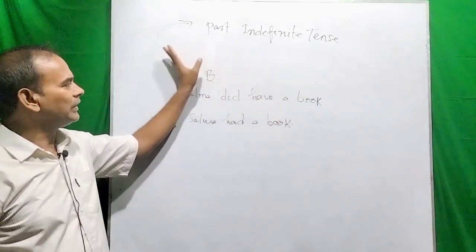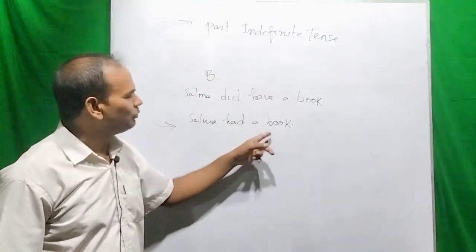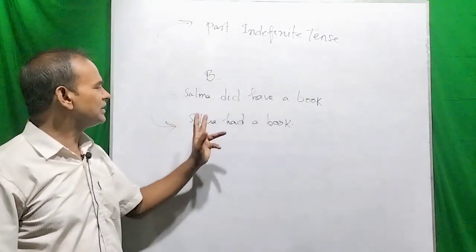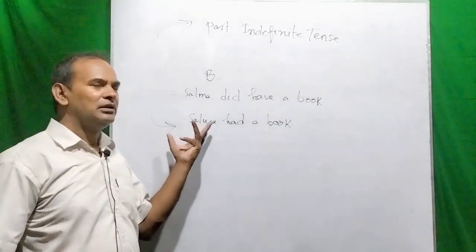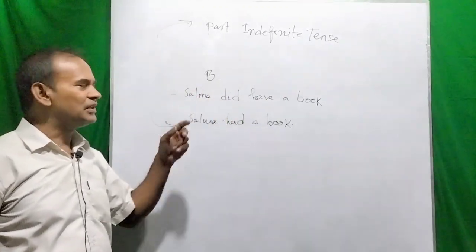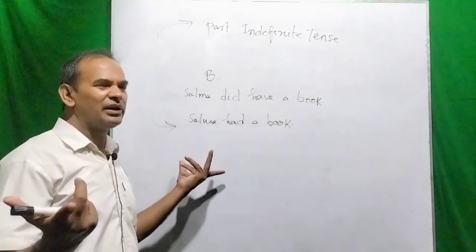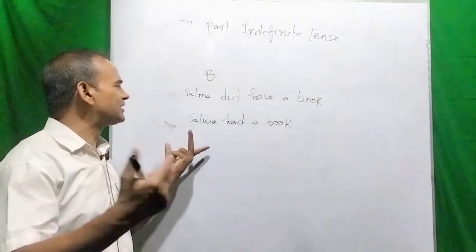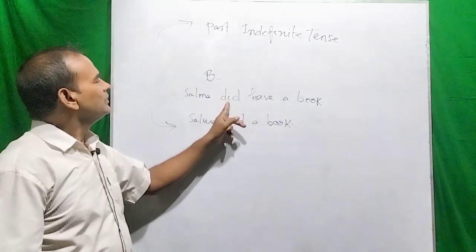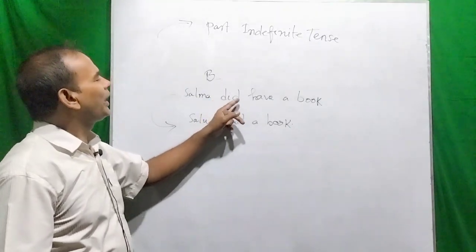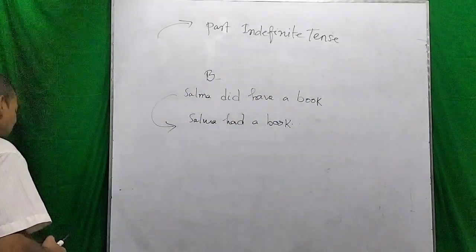So there is an emphasis over this word. But Salma had a book means the general sense. Salma may have had any other thing. It may be expressed this way: Salma had a book, Salma had a pen, Salma had anything else. But in this case, it is really that Salma had a book in the past, no other thing. I think you can understand.